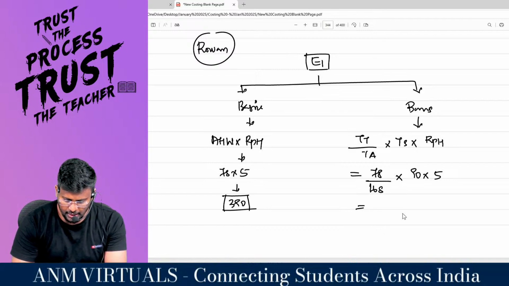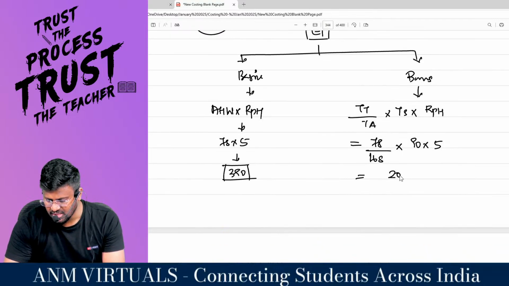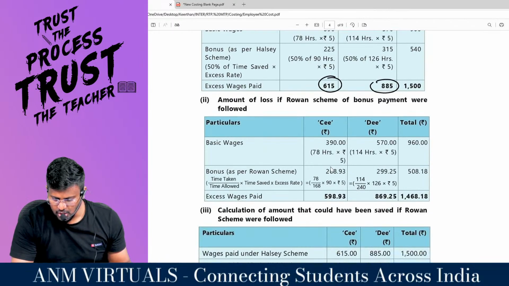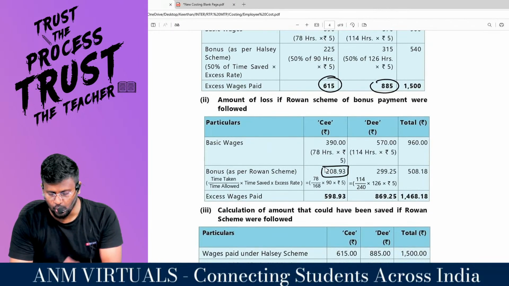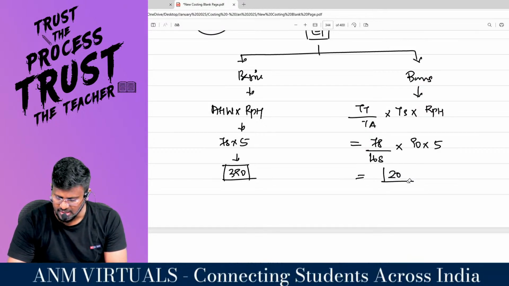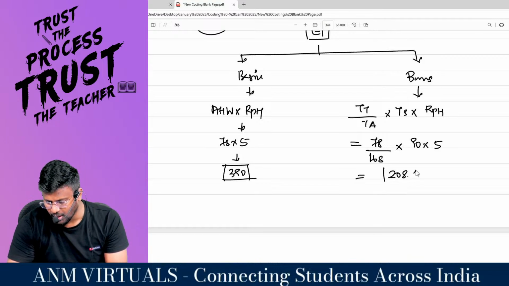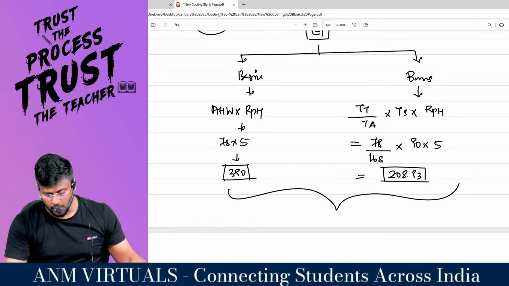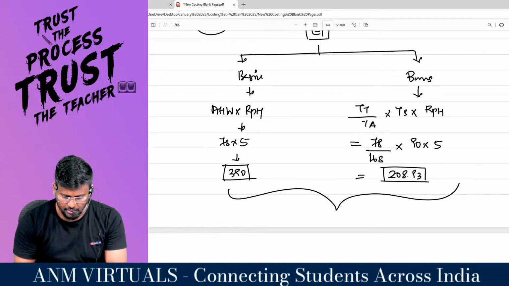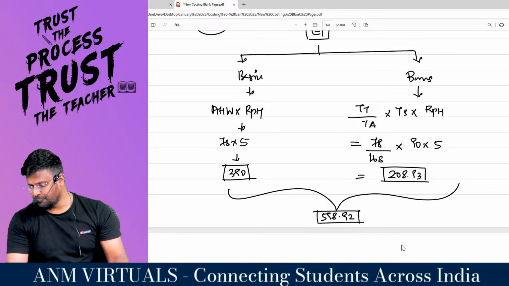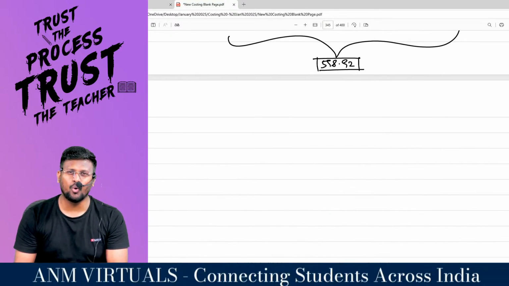Into 90 into 5 comes to 208.93, which is the loss for the second payment. I round it off to 209, but if you want, you can keep it as 208.93. Even the calculator shows the same amount. So the total loss for the first employee will be 208.93 plus 390, which comes to 598.92. I believe you are able to understand this under Rowan.